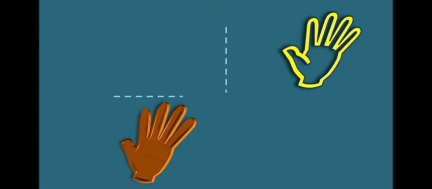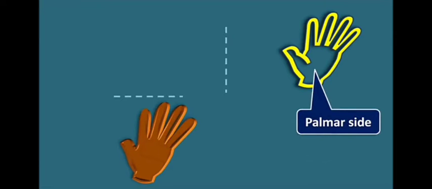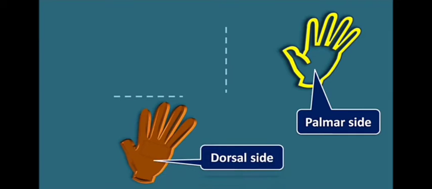But still, these two hands are not identical and are non-superimposable, because in this hand the side we are showing is the palmar side, that is, the palm, the soft side of the hand, and this is the dorsal side, the hard side of the hand, opposite to the palmar side. Even though these two hands are in the same orientation, they are not identical because their facings are different. So if we rotate and flip the hand, we still will not get identical structures. So they are non-superimposable.